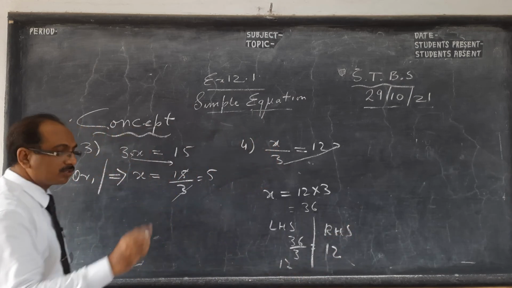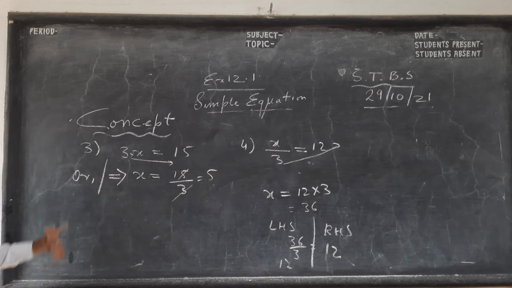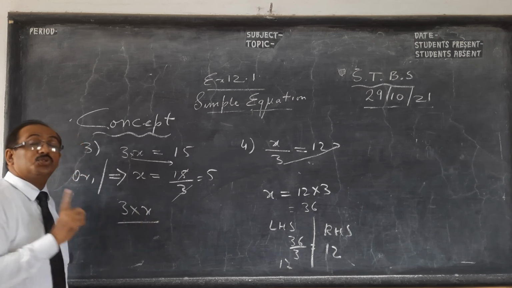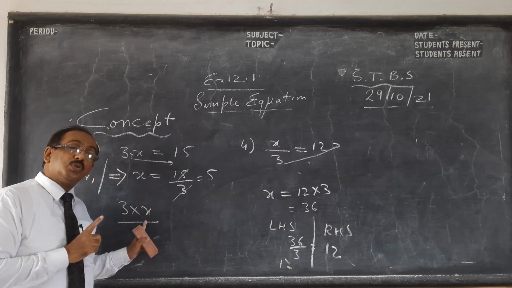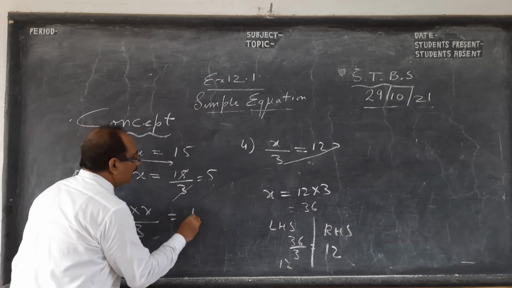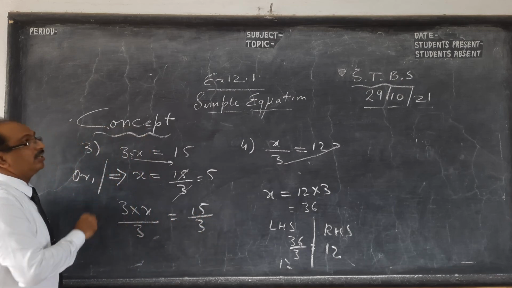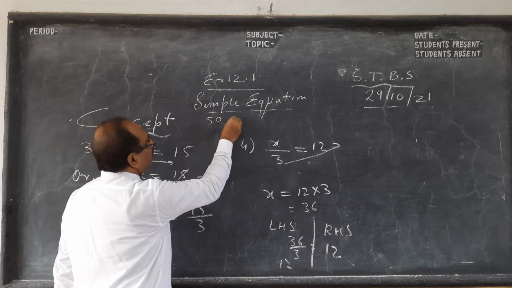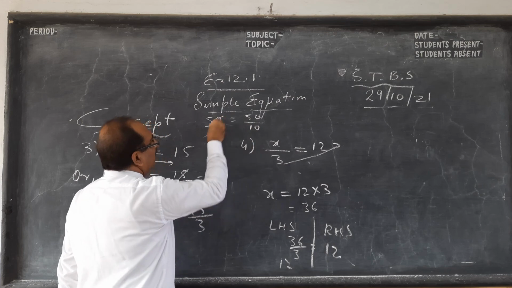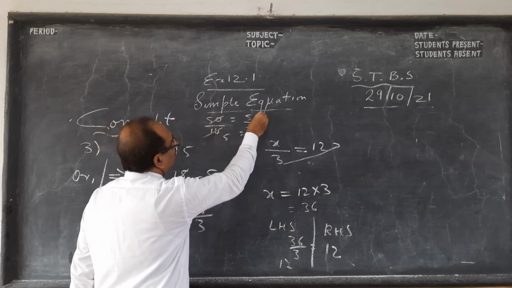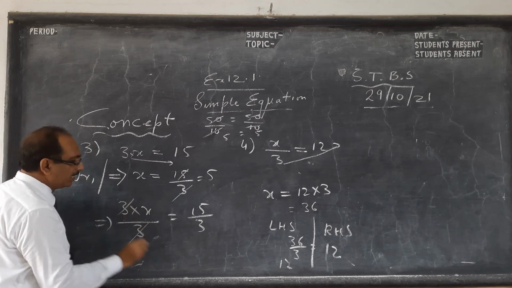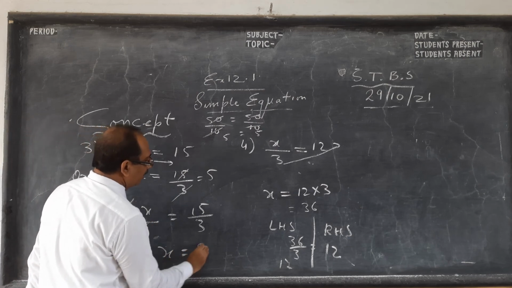Now listen to me, his concept, and I finish this class for today. What Euclid said: to remove this 3, because I want x to be alone, x has to be alone on one side, so I divide by 3. So his axiom was equal divided by equal. Your father gave you 50 rupees, to 2 of you. I said divide among 10 children. Each one will get 5. Equal divided by equal, the remaining are equal. This side it will cancel, this side it will remain.